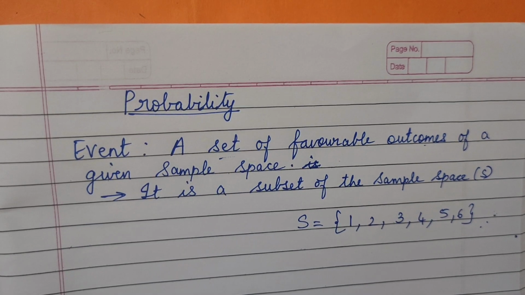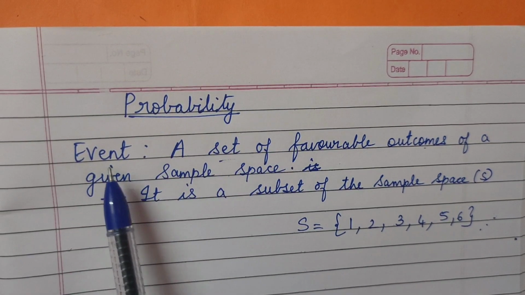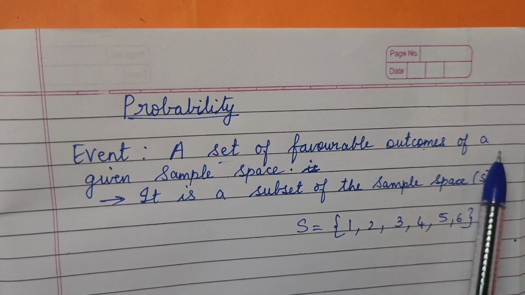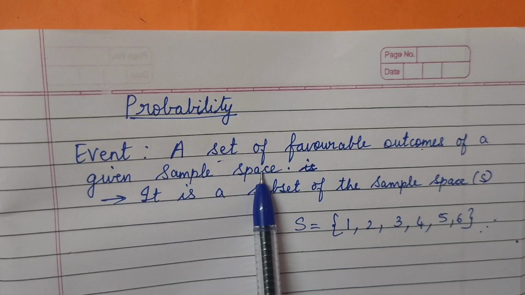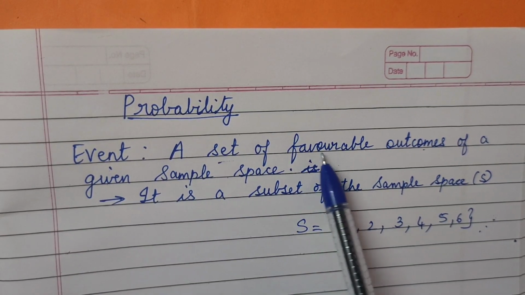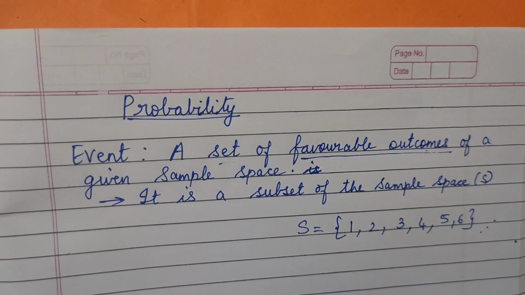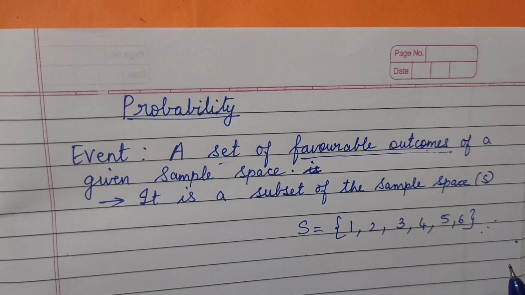Hello students, so our next topic of probability is an event. What is that? A set of favorable outcomes of a given sample space. So before that, we will just listen here. This term is favorable outcomes. We have learned about all the possible outcomes, that is sample space.